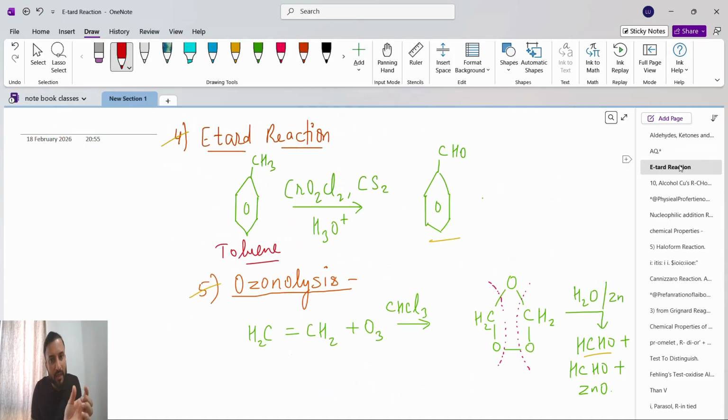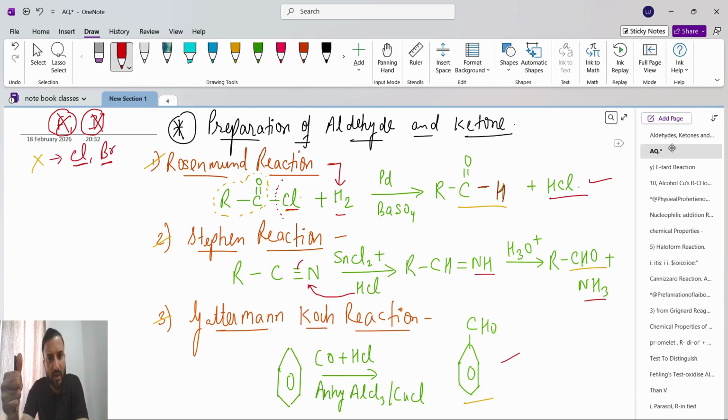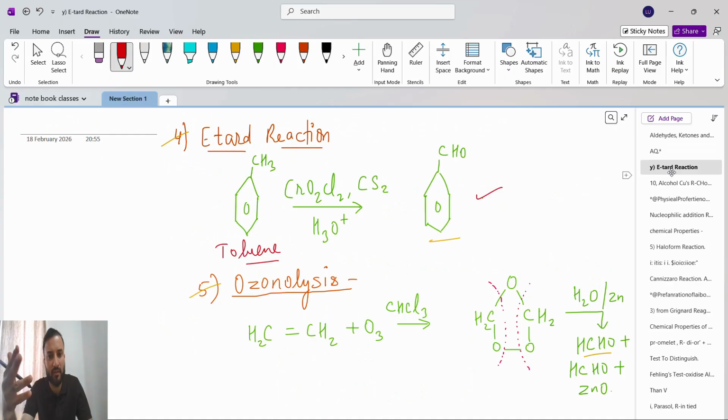Etard reaction is what? In the Etard reaction, toluene will give benzaldehyde. Toluene means benzene with CH3. With CrO2Cl2 in CS2, and then hydrolysis, it will give benzaldehyde. So remember the thing is what? All these 5 reactions, Rosenmund reaction, Stephen reaction, Gattermann-Koch reaction, Etard reaction, ozonolysis, the final product is aldehyde.